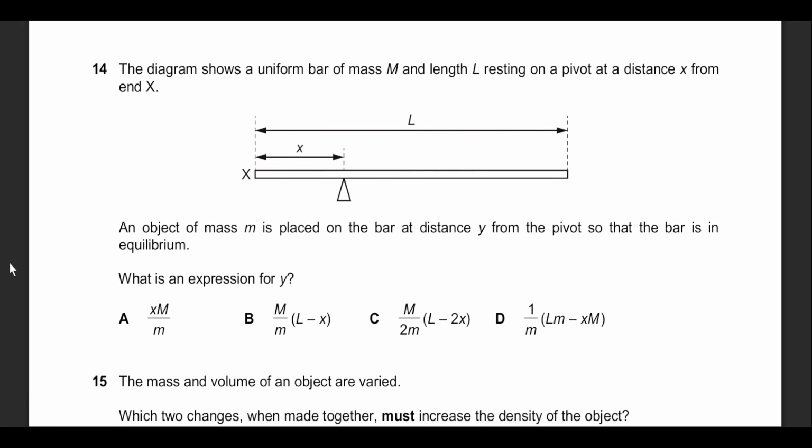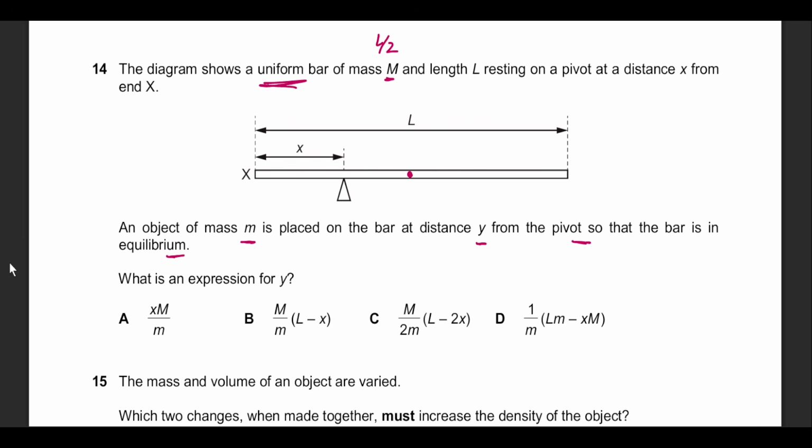Question number 14 required some form of algebraic manipulation and some visualization before moving on. When he says uniform bar, that means the mass M will be at L by 2, at exactly the midpoint. That's why he says the uniform rod. Distance X from the end, he's explained the situation. An object, mass m, is placed on the bar, distance y from the pivot. Now he's not mentioning where it's supposed to go, so that the bar is in equilibrium.